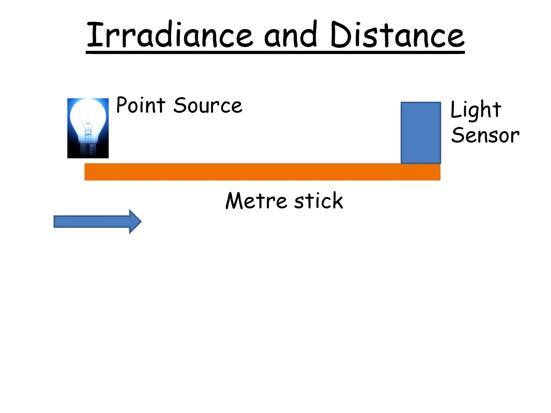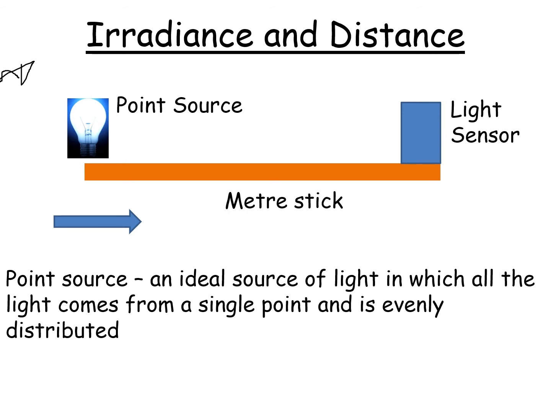Okay, so let's look at the experiment that you're expected to know. And of course, if we were in class, we could do this experiment, but we'll just talk about it just now. So the idea is fairly simple. We're trying to find the relationship between irradiance and distance. So we have a light sensor, which measures the irradiance. We have a meter stick, which measures the distance of the light sensor from our source of light. Now, this source of light is called a point source. So I'd like you to copy this down along with the diagram so you know what the experiment is.